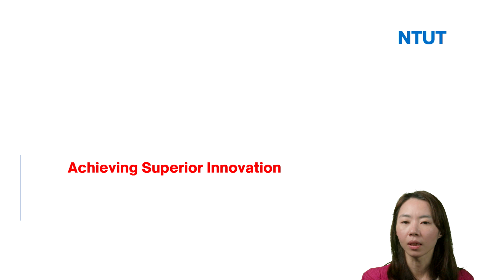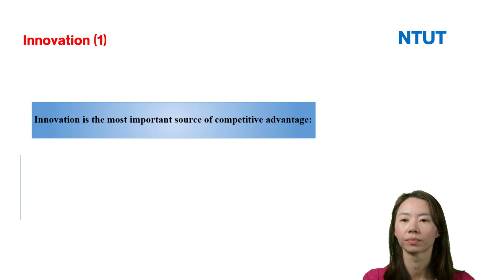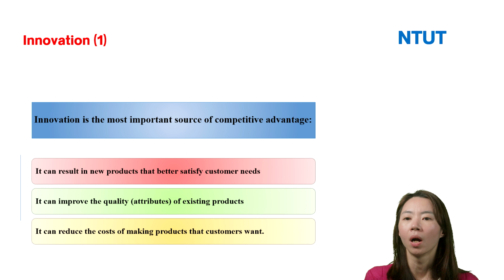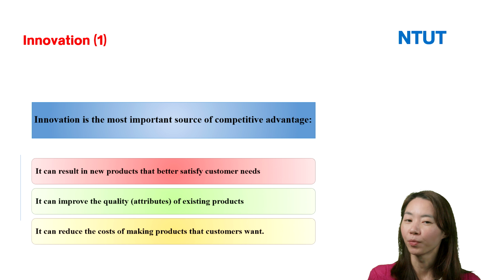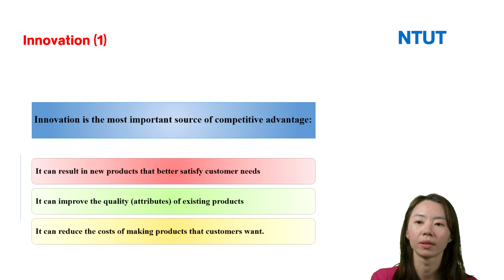And the next is achieving superior innovation. As we know, innovation is very important for firms because it is the most important source of competitive advantage.